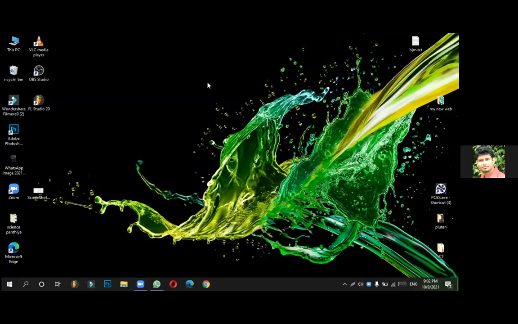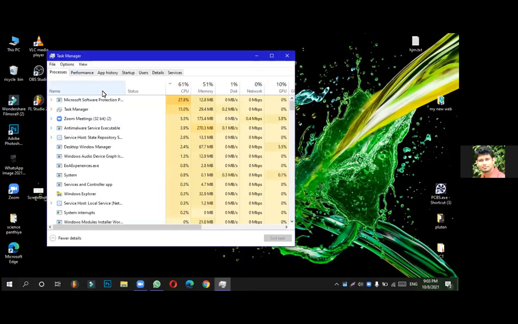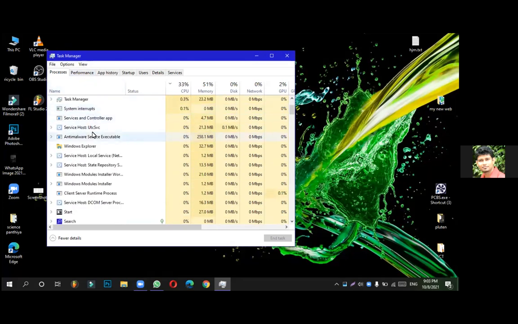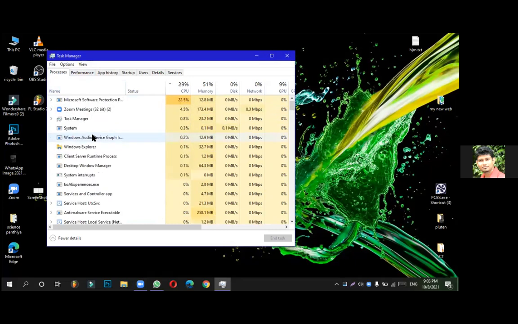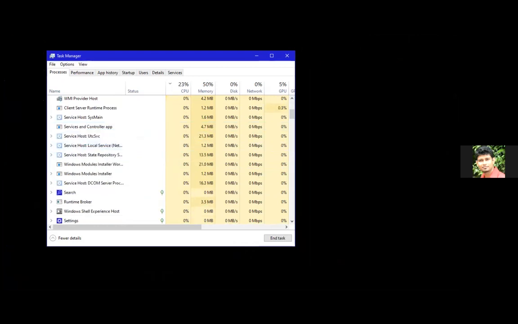Right, okay. Can you go to the task manager, Praveen? Right click, task manager. There, can you find Explorer? Here, Windows Explorer. Can you see that, the yellow colored one? I think Windows Explorer. Can you right click over there? Right click and end task. End task. Right. Normally when you end task, the entire screen is blank.